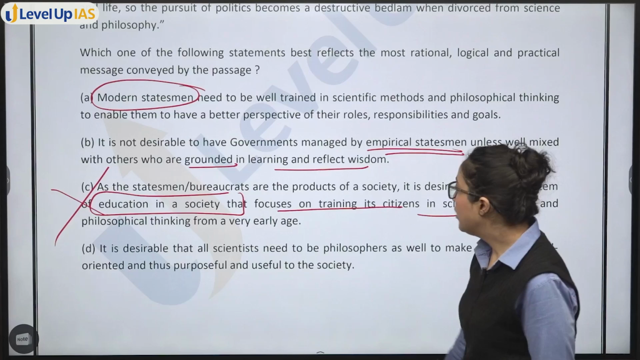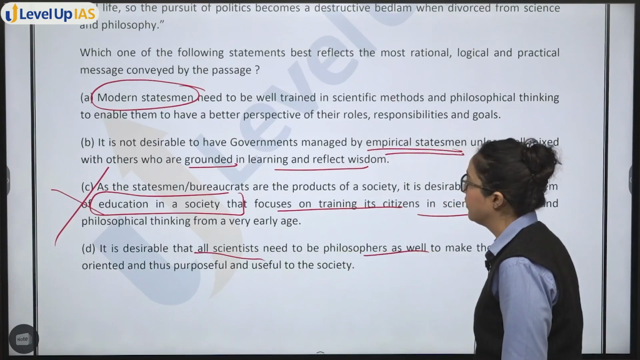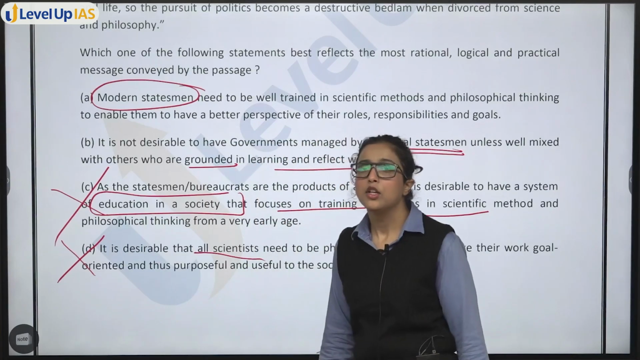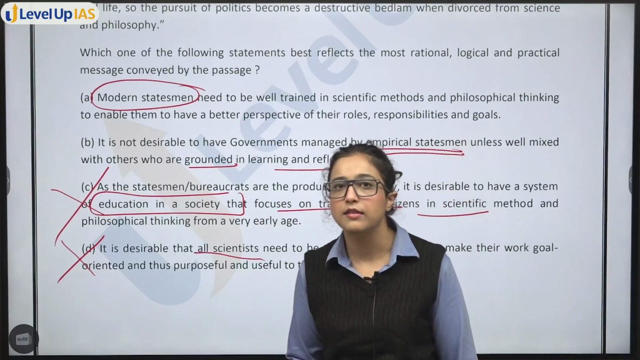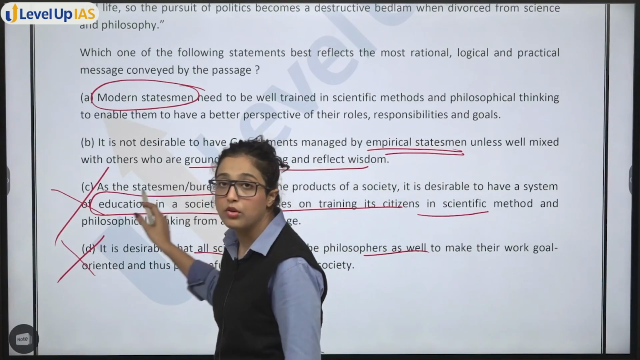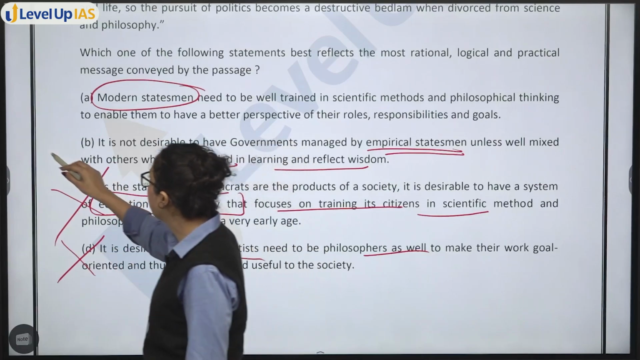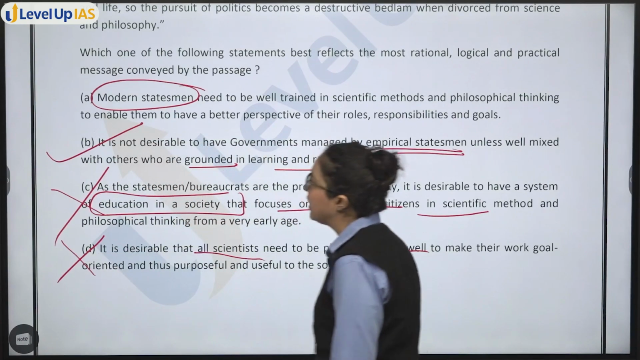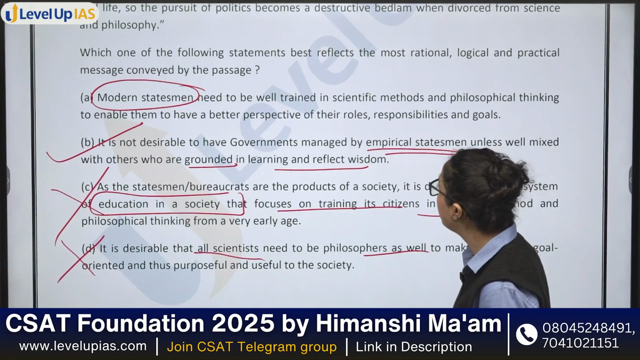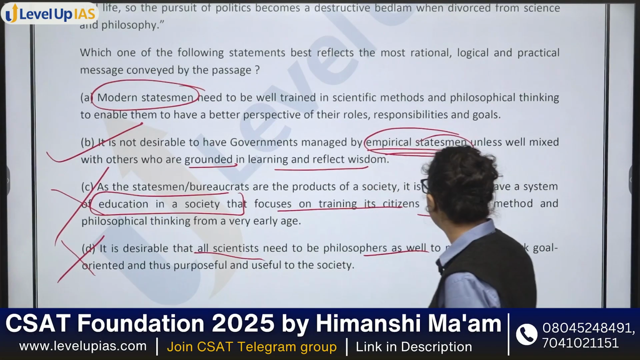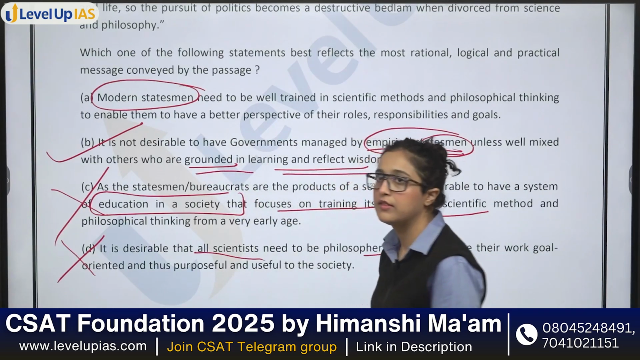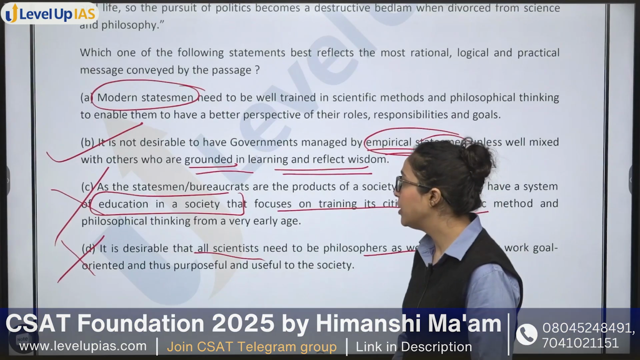Next: it is desirable that all scientists need to be philosophers. We are not even talking about how scientists need to be philosophers. We are talking about how philosophy is important in science. Similarly, governments should also be like that. So same thing, you can do this using option elimination. We can see that B is the most rational message that is conveyed: it is not desirable to have governments managed by empirical statesmen unless well mixed with others who are grounded in learning and reflect wisdom. So option B will be your answer.